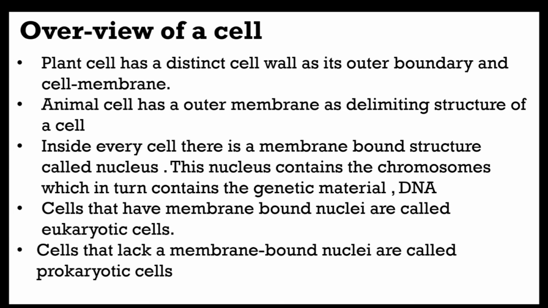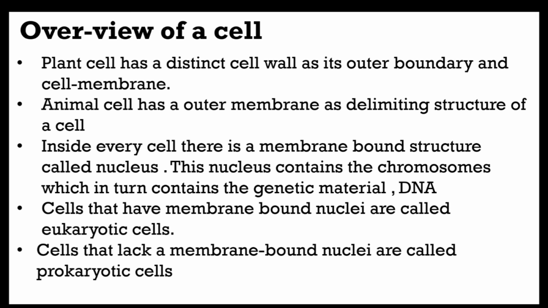Animal cells also have an outer membrane as a delimiting structure of the cell. Delimiting means the boundary of a cell. Point number 3: inside every cell there is a membrane-bound structure called the nucleus. This nucleus contains the chromosomes, which contain the genetic material called DNA.